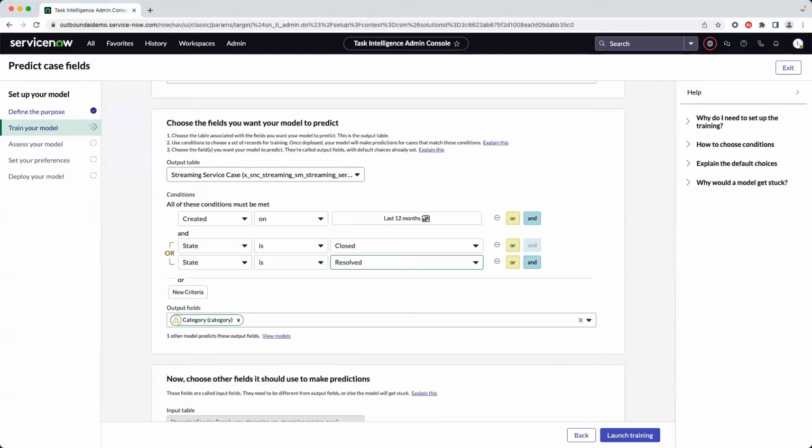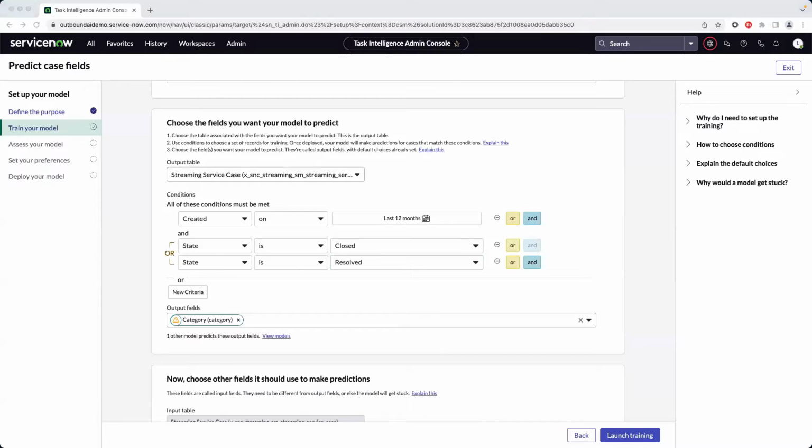Yeah, absolutely. So organizations evolve over time. The kind of cases you were dealing with 2 years ago are going to be different than the cases you're dealing with today. You want to make sure that your models are learning from the most up-to-date data. A useful rule of thumb is to use about the last 3 months worth of data to train your model. But if you're an organization that deals with seasonality, where you see the same cases at the same time each year, then you want to make sure to include about the last 13 months worth of data, so the model will have learned from last year and can apply those learnings when the same cycle occurs this year.